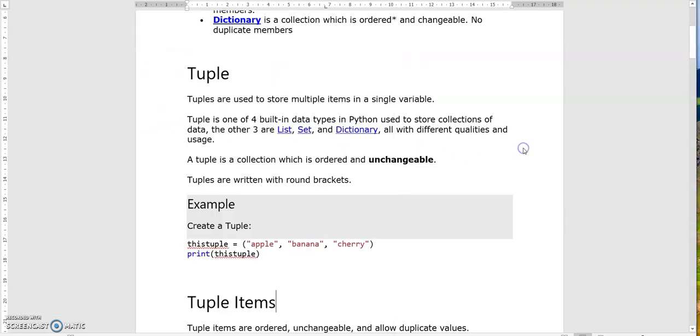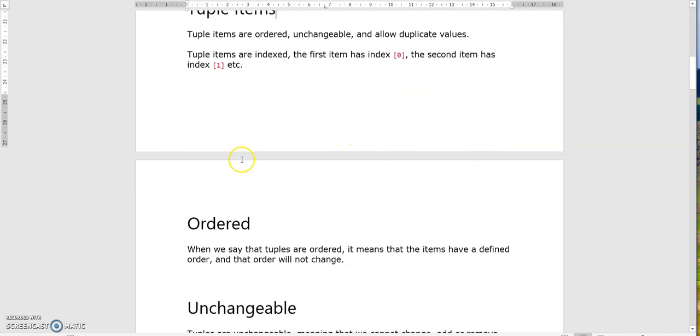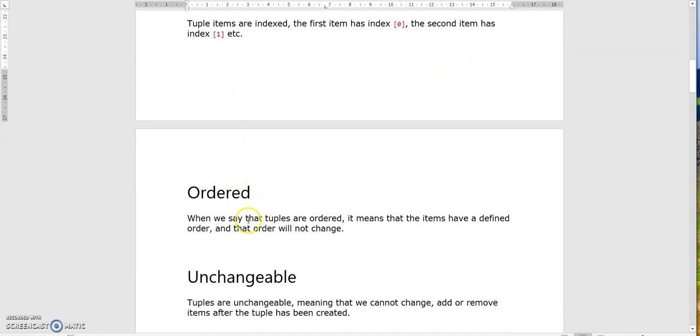Tuple items are ordered, unchangeable, and it allows duplicate values. That means tuple items are indexed. Indexed means the first item has index 0, the second item has index 1, etc. Next, tuples are ordered. When we say that tuples are ordered, it means items have a defined order. While we are creating, we will define one order. That order can't be changed.